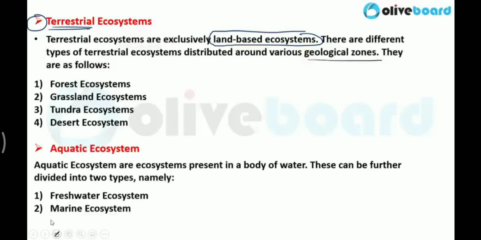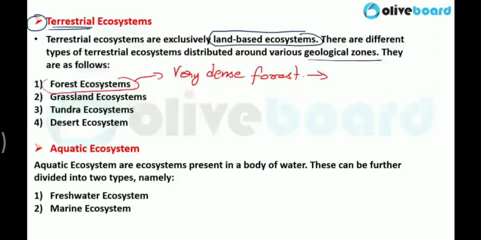First, forest ecosystem: very dense forest in which various kinds of plants are present. Various kinds of flora and fauna, various kinds of animals are there. Primary consumers, secondary consumers are there. So forest ecosystem is the first one.